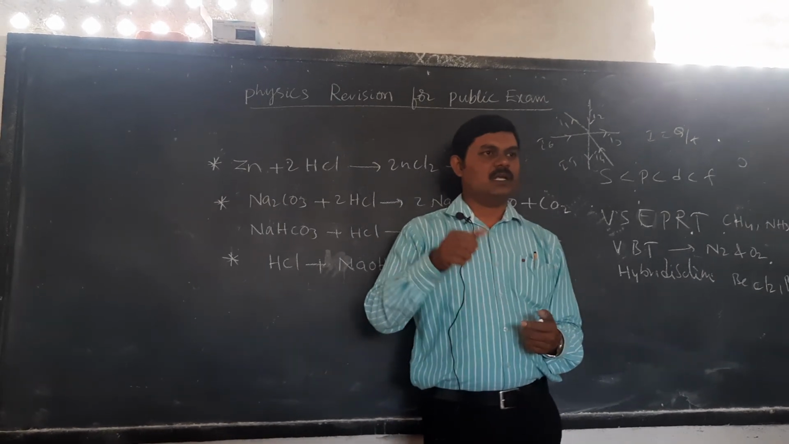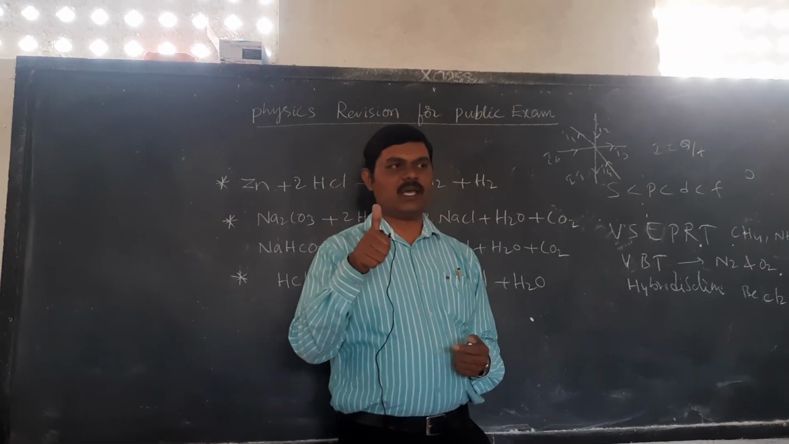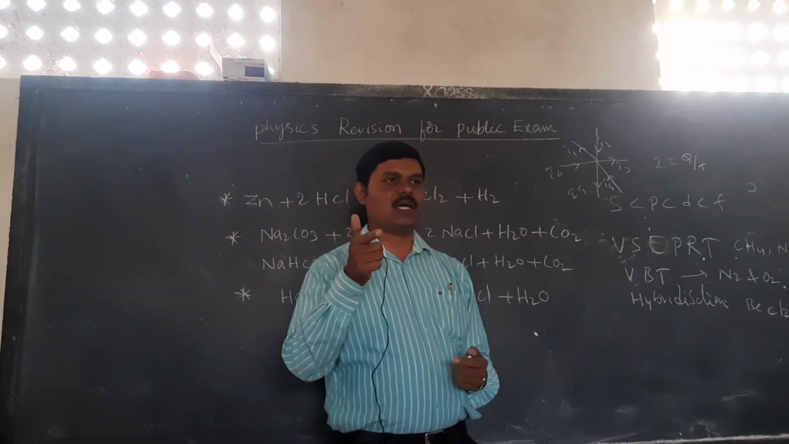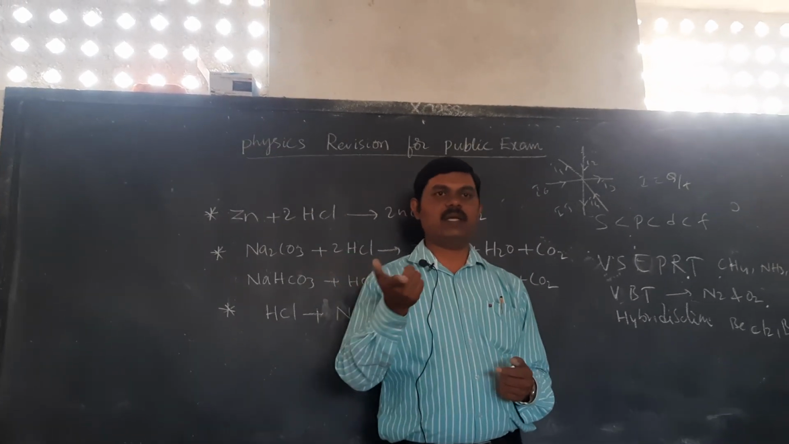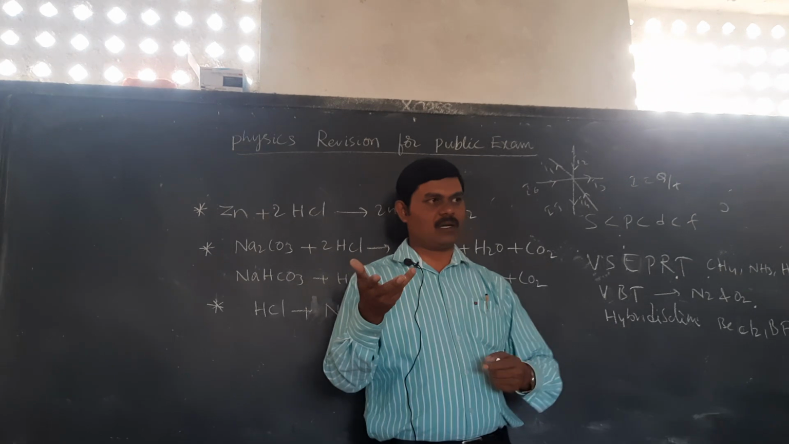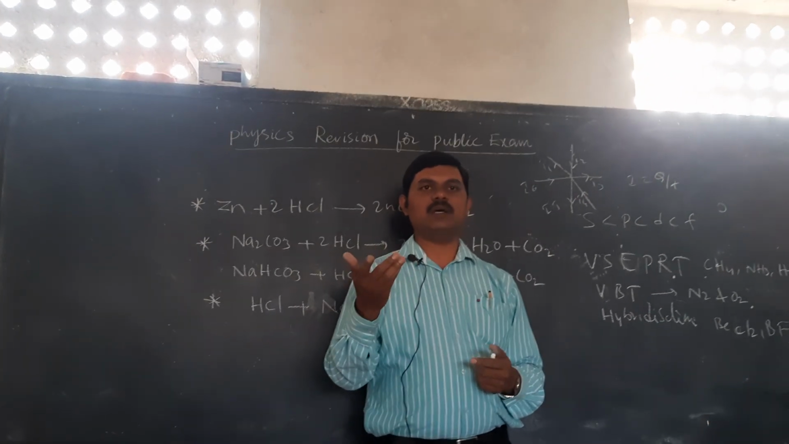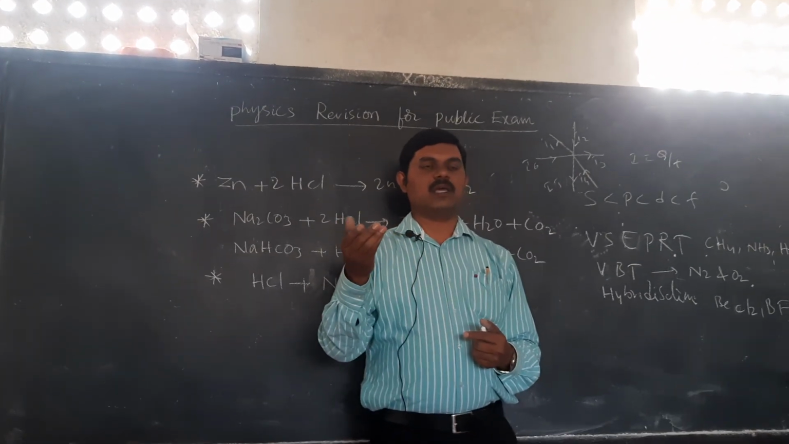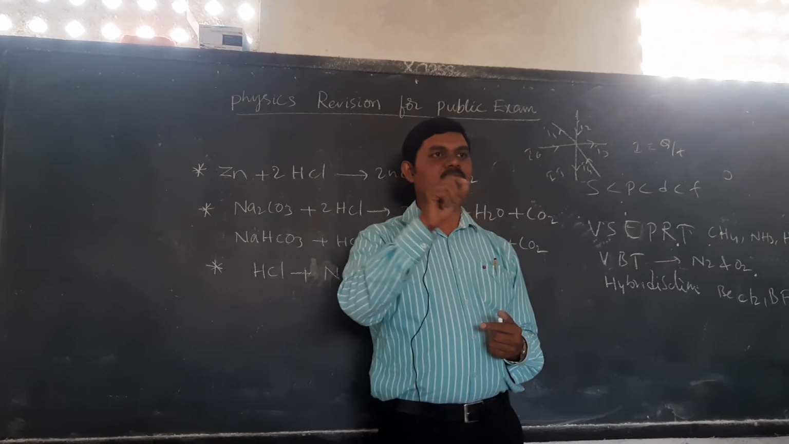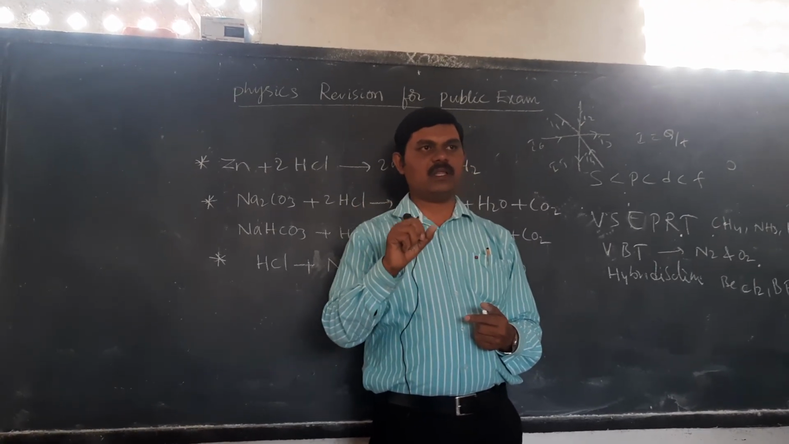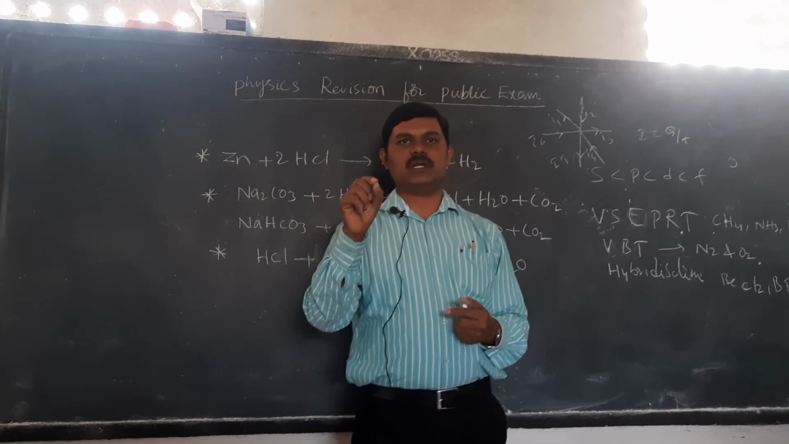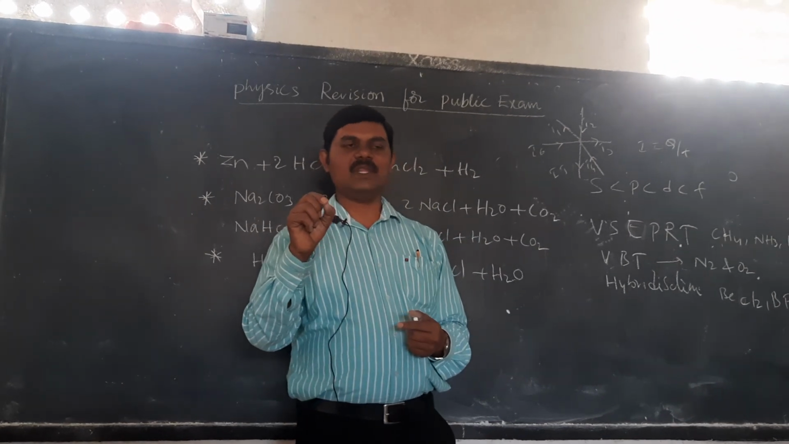So especially number 1, Oersted experiment, the relation between current and magnetism. Questions can be framed indirectly, you have to practice like that. Explain how Oersted gave a relation between current and magnetism. That is the relation between electric current and magnetism. So that is the Oersted experiment. Next one is